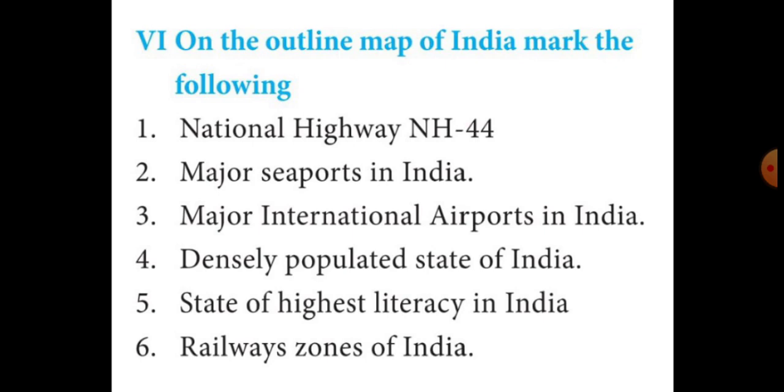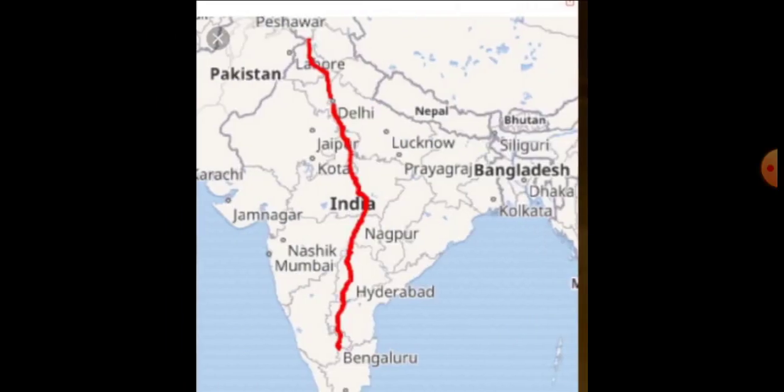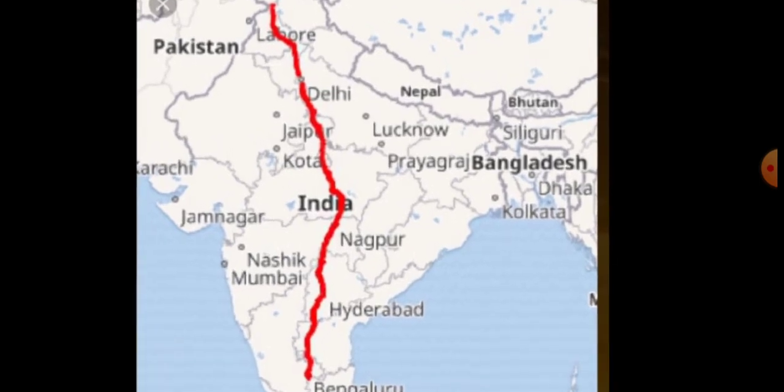Listen very carefully, students. The first one is National Highway NH44. That is Srinagar to Kanyakumari. That roadway, National Highway. Did you see, students? Those who did not do the map, you should do. See this video and you will do.